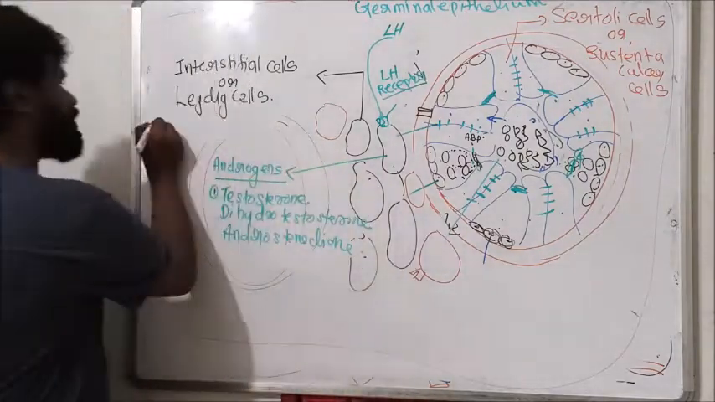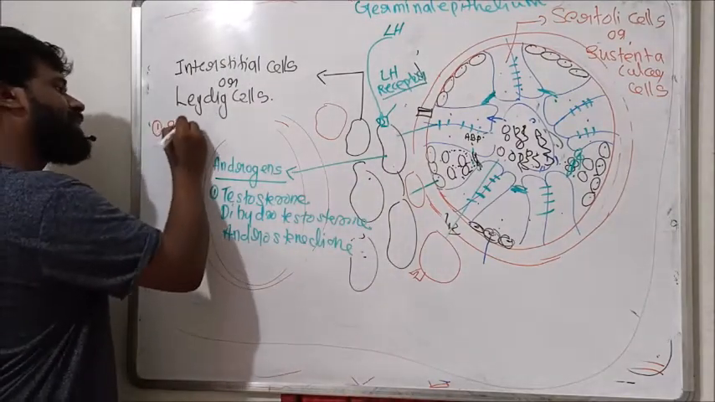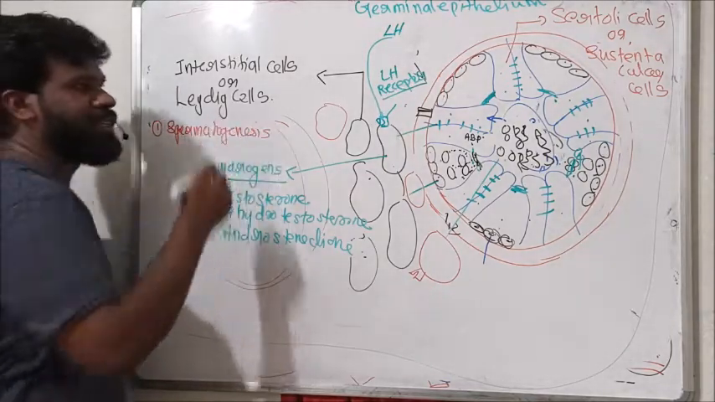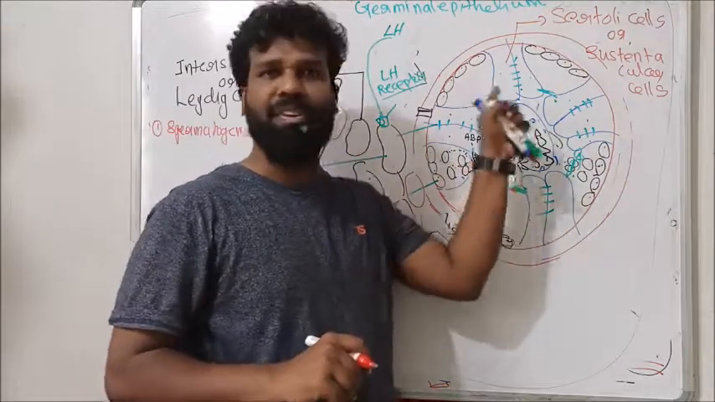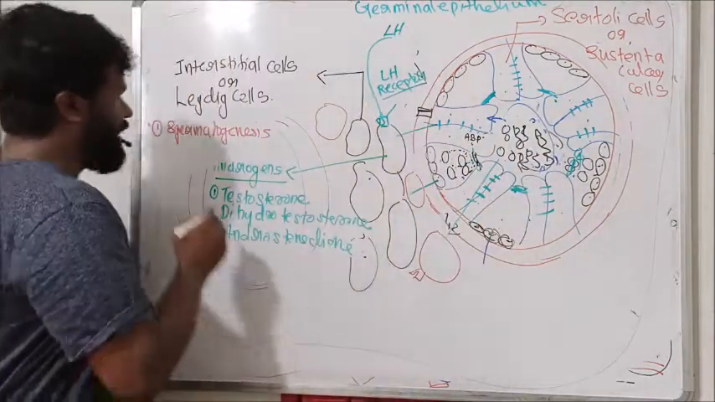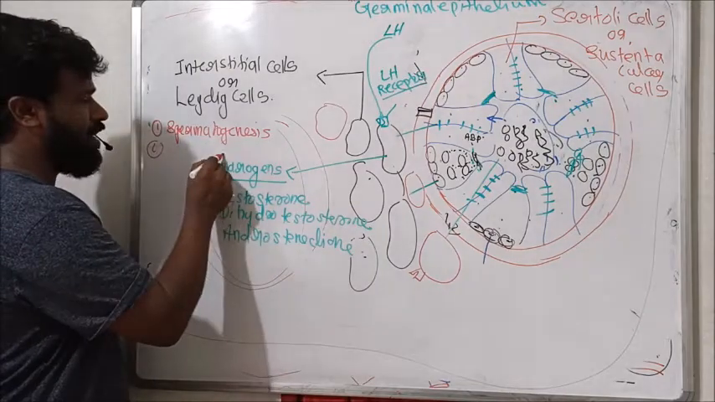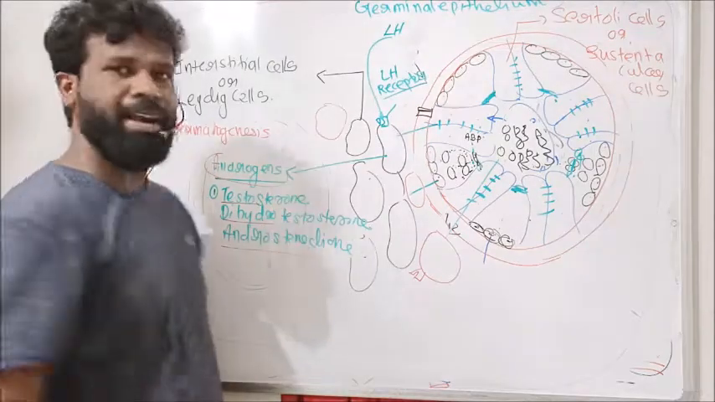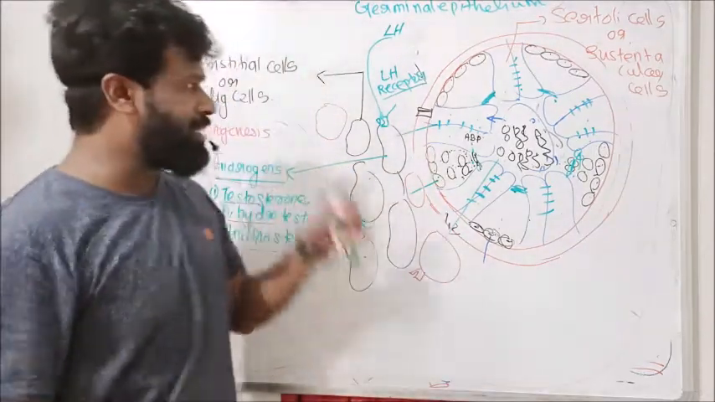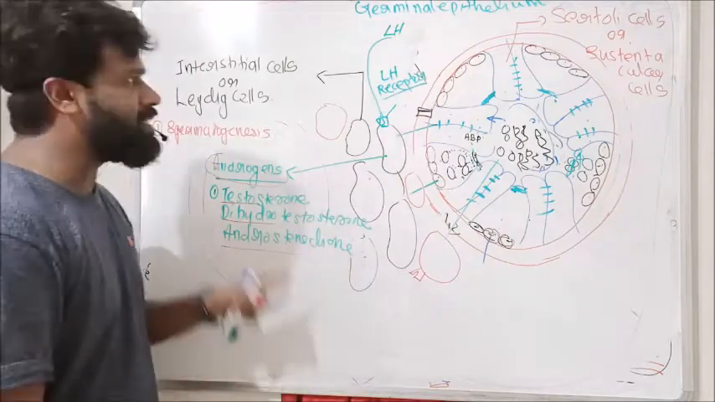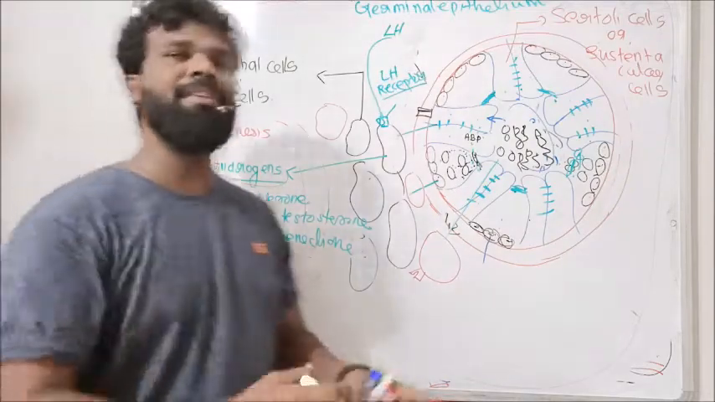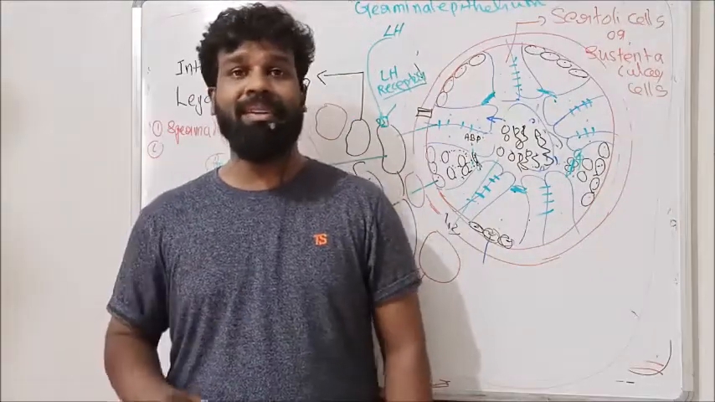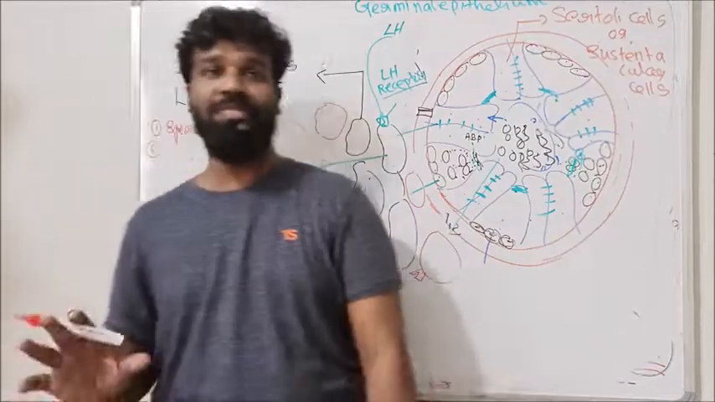The testicular functions include spermatogenesis, which takes place in the lumen of the seminiferous tubule. Then the testis secretes the hormones androgens like testosterone, dihydrotestosterone and androstenedione. These hormones are secreted by the testis, and all the functions of Sertoli cells are functions of the testis. So in this session, we completed the structure and function of testis.